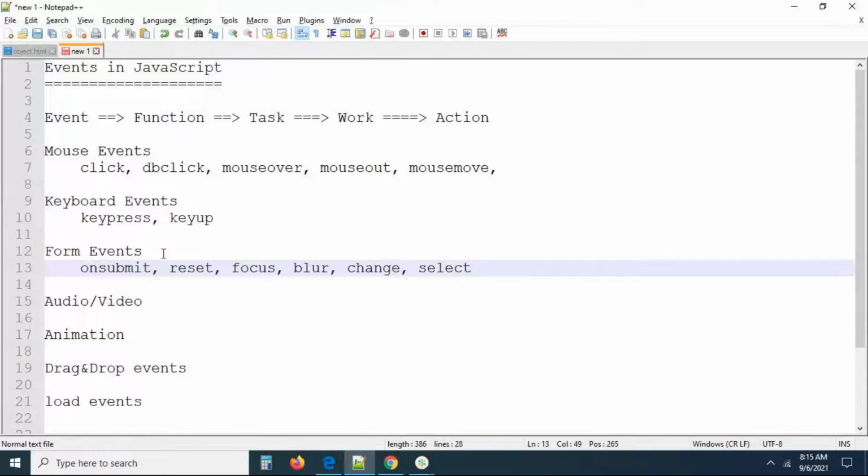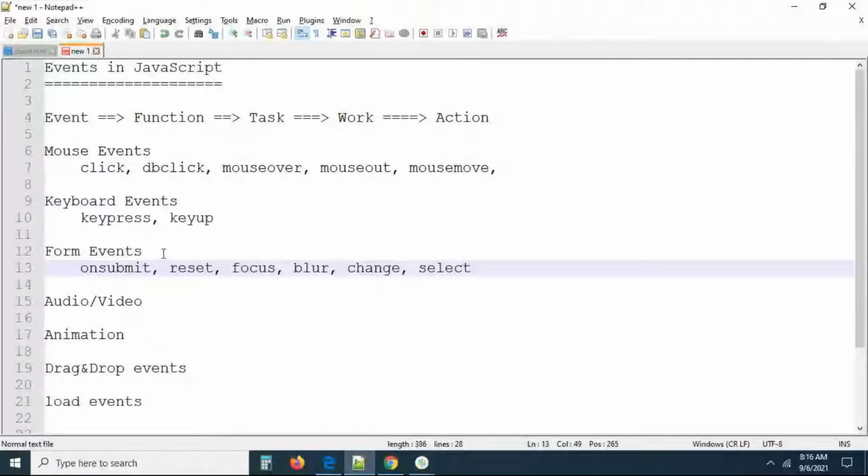I don't know whether you may use keyboard events or not in real time, but at least in one or two places you may use keyboard events. Most of the events are mouse events and form events. When you want to work with a registration form and login form, you should definitely know form events. Mouse events are also mostly used because all interactions on a web page are done by mouse events only, right? Definitely mouse events are the mostly used ones.